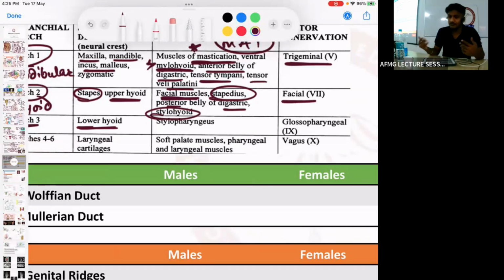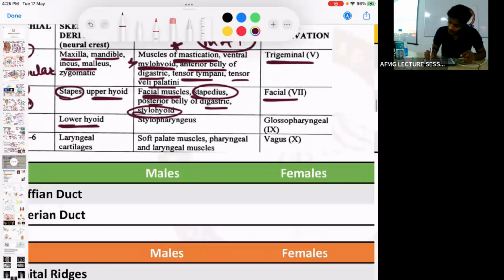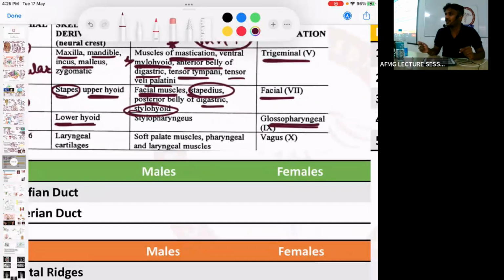And which nerve develops from each? So remember, the nerve supplying stapes and stapedius is the facial nerve. The nerve supplying the mastication muscles is the trigeminal nerve. Okay? Third arc, which nerve? Glossopharyngeal nerve. And it only supplies one muscle, that is stylopharyngeus, and therefore the stylopharyngeus muscle is also developed from the